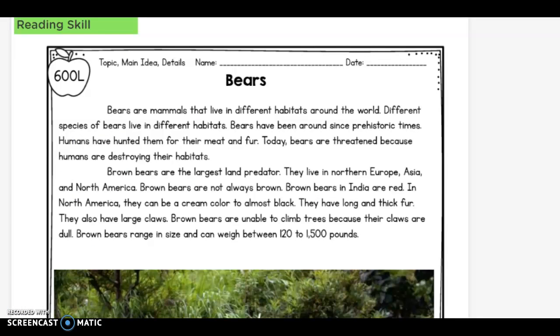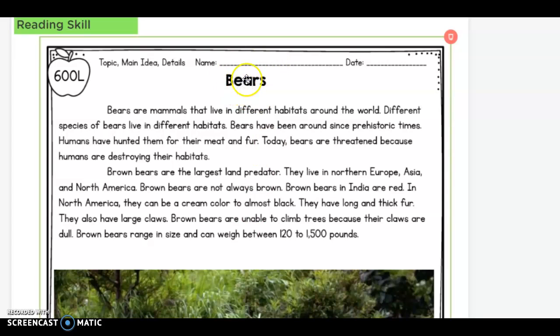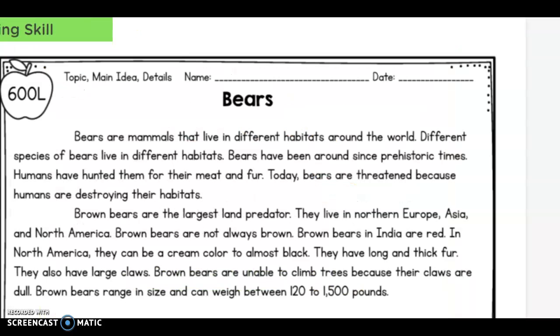Today, as we read through Bears, I want you to highlight the topic. Now remember, we can look at the title to help us identify the topic. Topics are also in every single paragraph, so words that repeat in every single paragraph. Let's go ahead and begin.